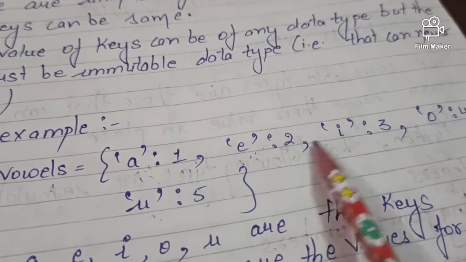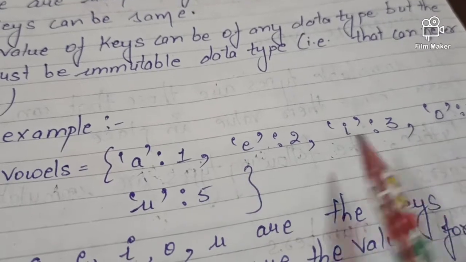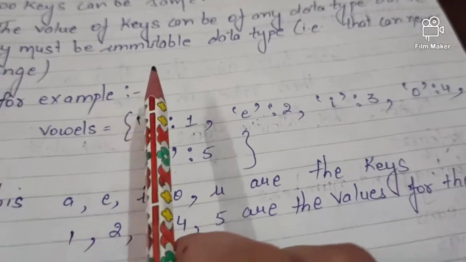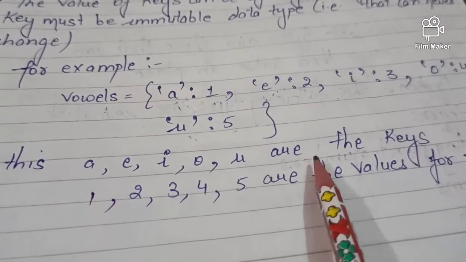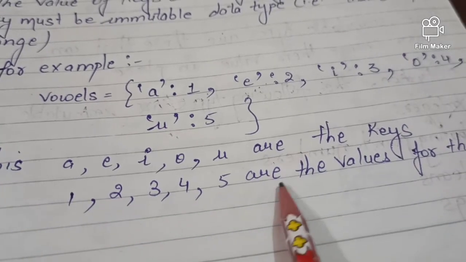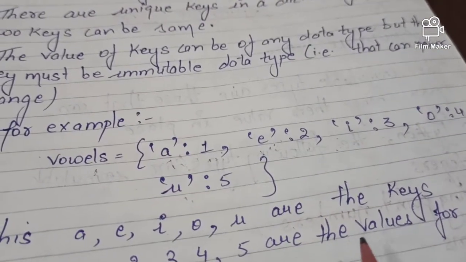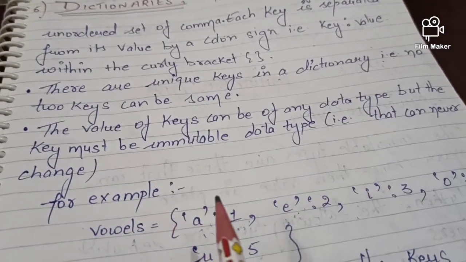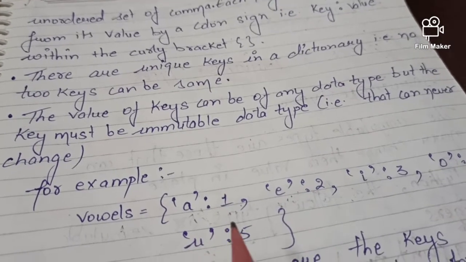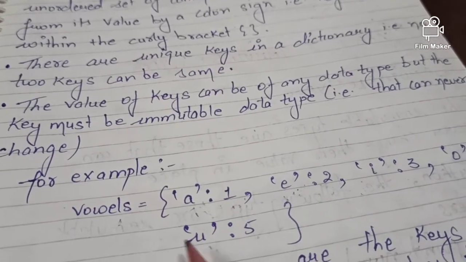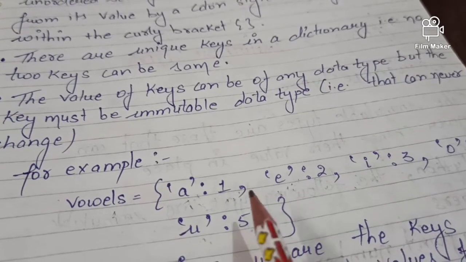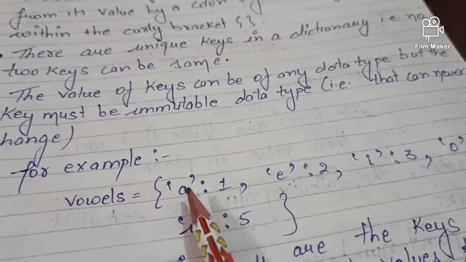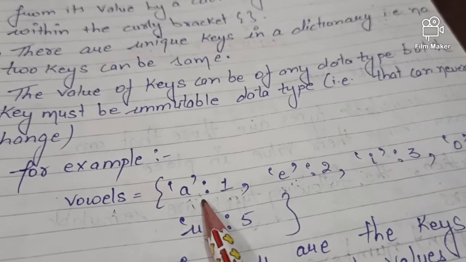And you can see that each key is unique, as no two keys are the same. Clear? As I have mentioned here also, in this dictionary A, E, I, O, U are the keys, and 1, 2, 3, 4, 5 are the values for these keys. So this is basically the last data type in Python, that is dictionaries. What you should keep in mind is that it is represented in curly brackets, each key should be unique, there is a comma between each pair, and we assign the value to the key by using the colon sign.